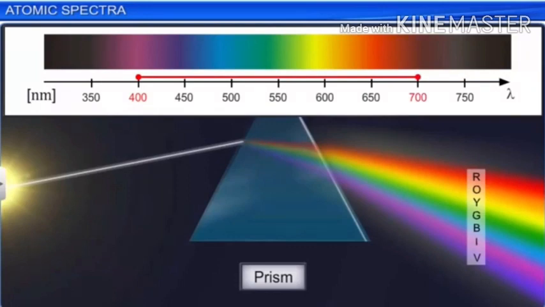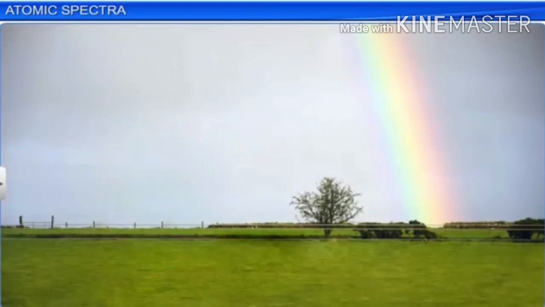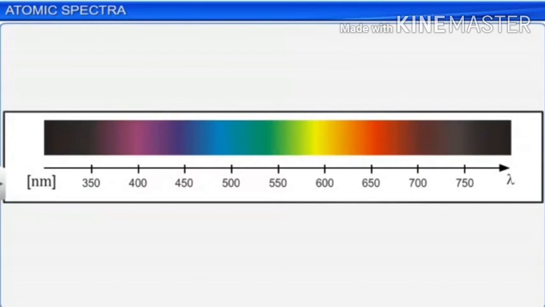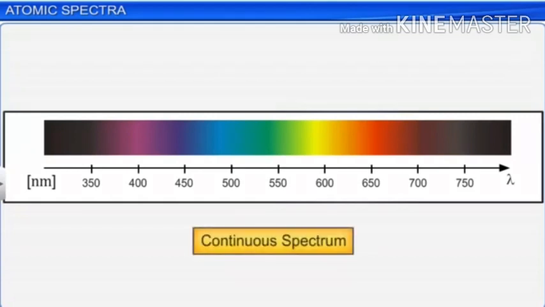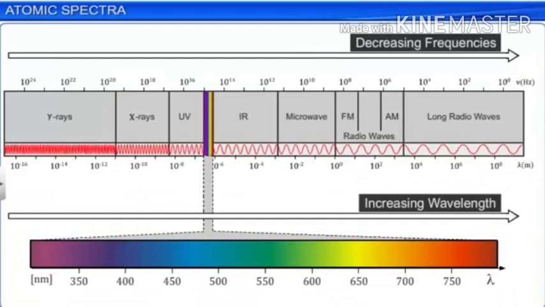The most common example for the spectrum that we see is the rainbow itself. Rainbow produces the 7 colors of the Vibgyor. In these color bands, one color will merge into another color. So we call such a spectrum a continuous spectrum, as one color merges into another color. And electromagnetic radiation can also behave in the same way. It has an array of different wavelengths, and we call them the electromagnetic spectrum.